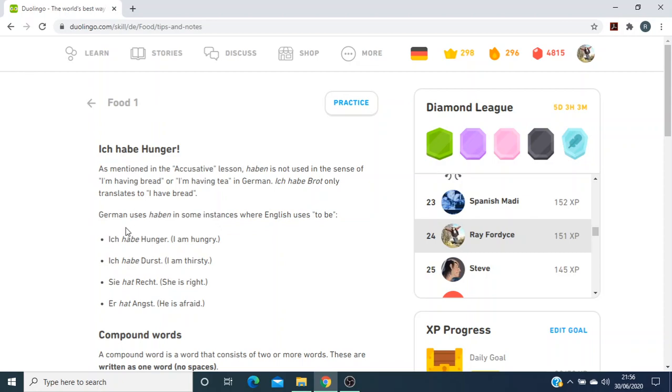Anyway, so examples here. Ich habe Hunger. I am hungry. Literally, I have hunger. That would make grammatical sense in English, I have hunger, but it doesn't sound right. Ich habe Durst. I am thirsty. Sie hat recht. She is right. Er hat Angst. He is afraid.